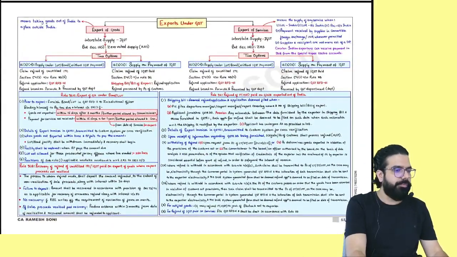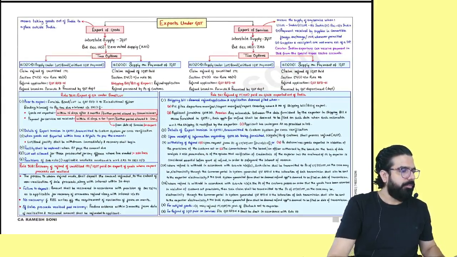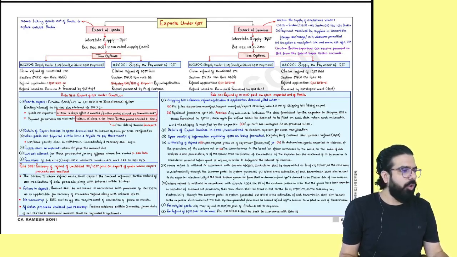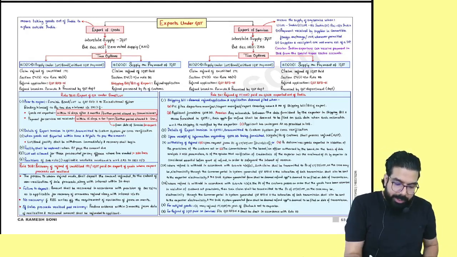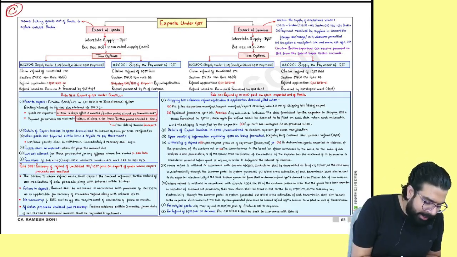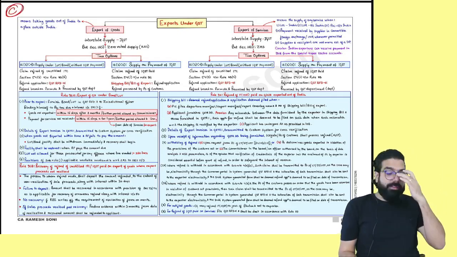Exports. Exports under GST. Please come to exports, everyone. People watching at home, let's go ahead and now do the chapter of exports. Everyone over here now. Exports under GST. Again a C-graded chapter.